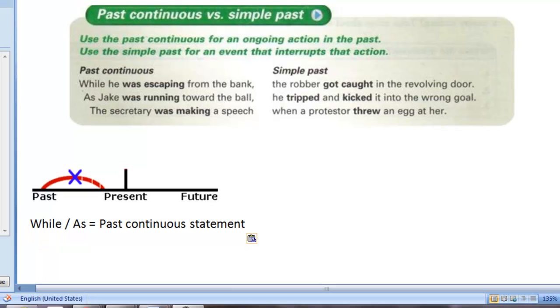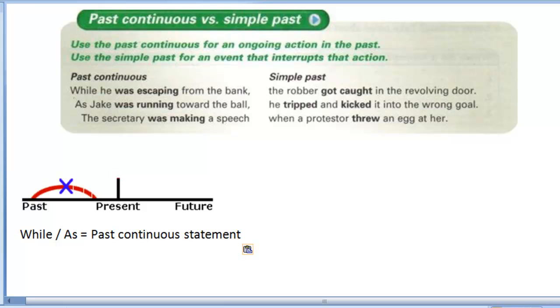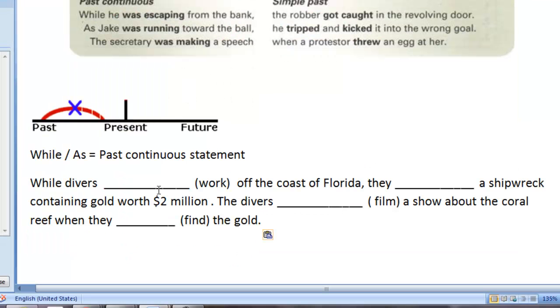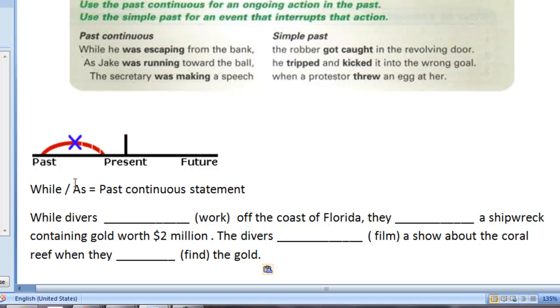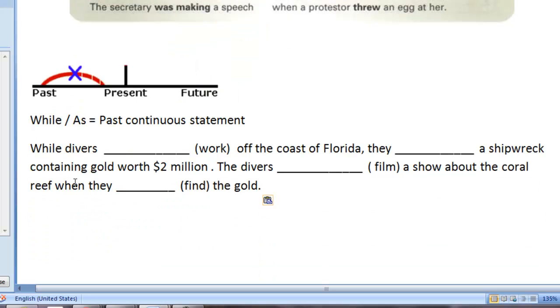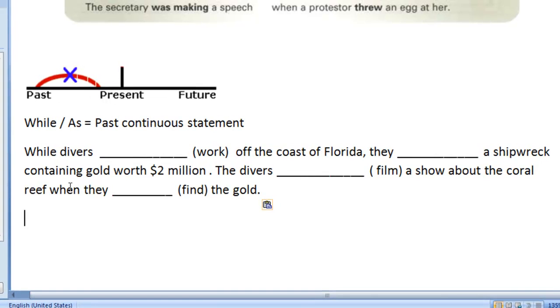So what we're going to try to do next is look at a small paragraph and try to make sense of it. I will do this one together with you guys and you'll do the next one. So what we want to do here is, number one, identify if the statement will be in the past progressive form or a simple past form.